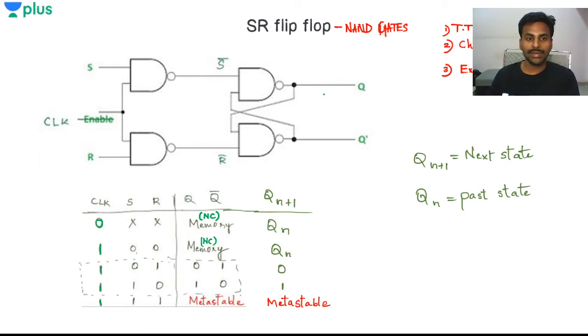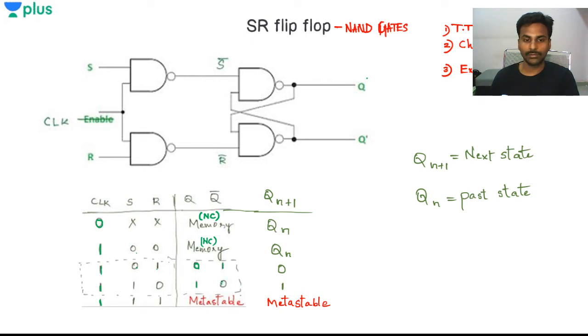Q will be 0 if S is 0, so I'll write Q as 0 and Q complement is the complement of that, 1. And when S is 1 and R is 0, whenever S is 1, I'll have Q as 1, so I'll write Q as 1 and Q complement as 0.